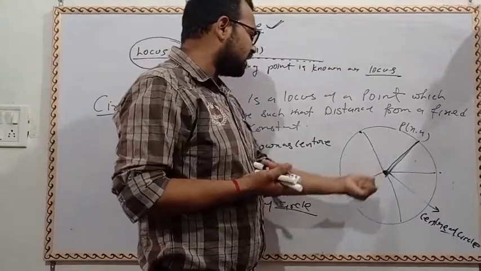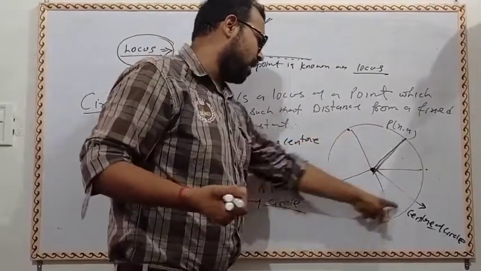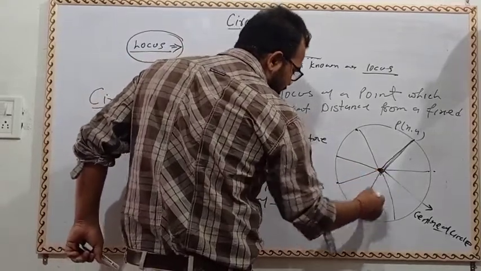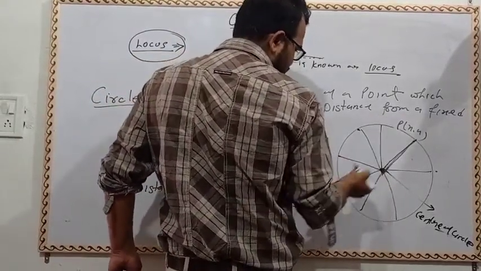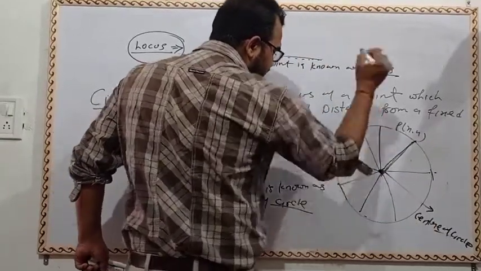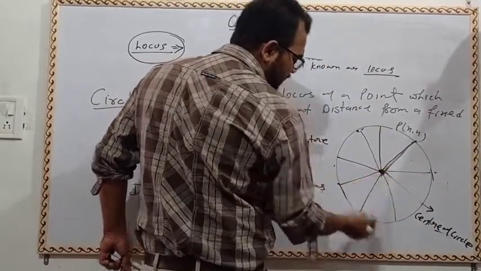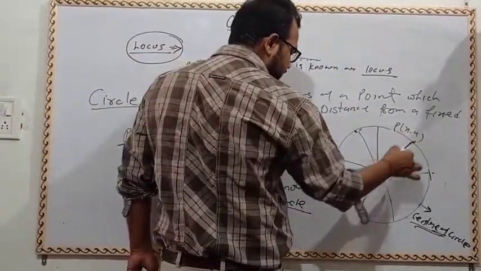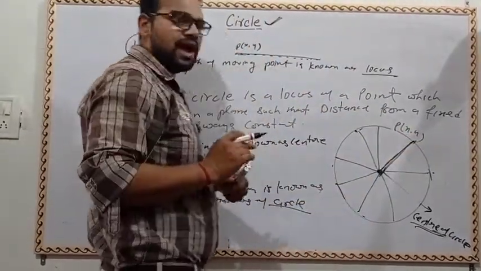What is a circle? A circle is a locus of a point which moves in a plane such that the distance from a fixed point is always constant. Suppose P, the variable point, is moving just like this, and this is the fixed point, known as the center of the circle, and the distance between them is known as the radius of the circle.